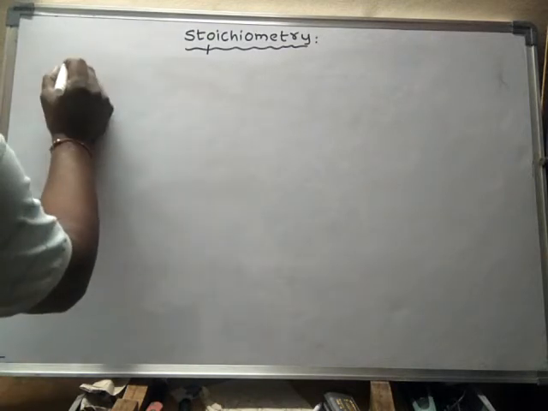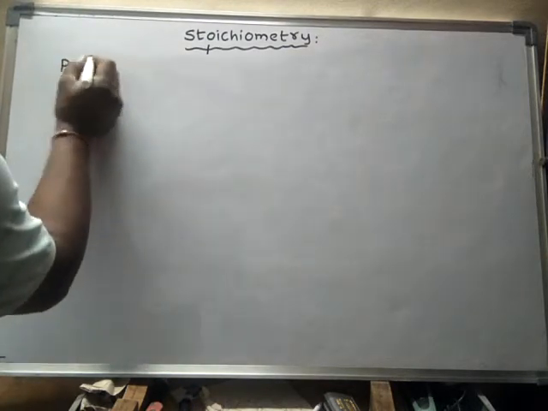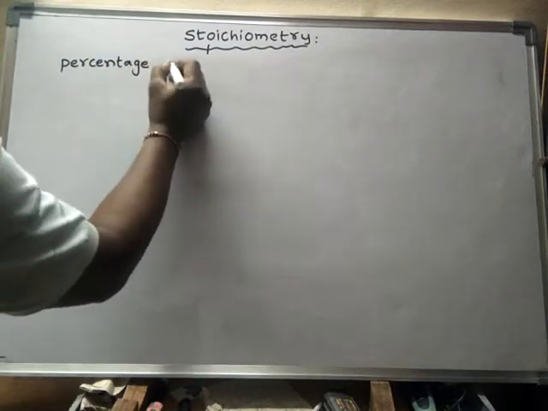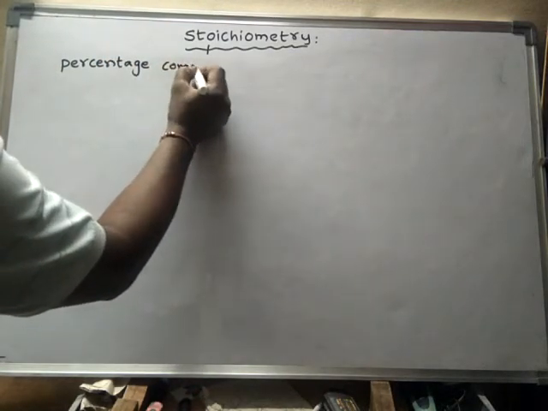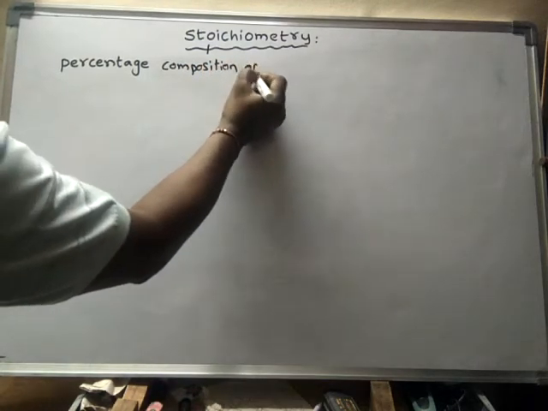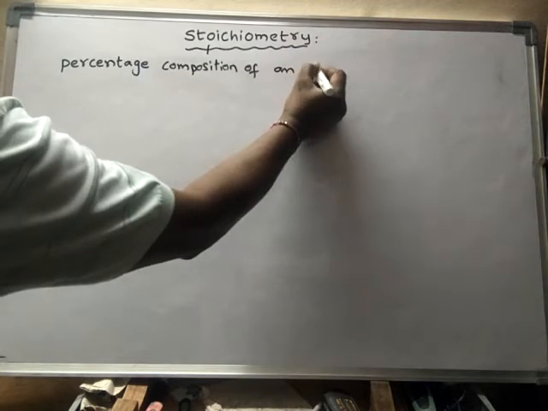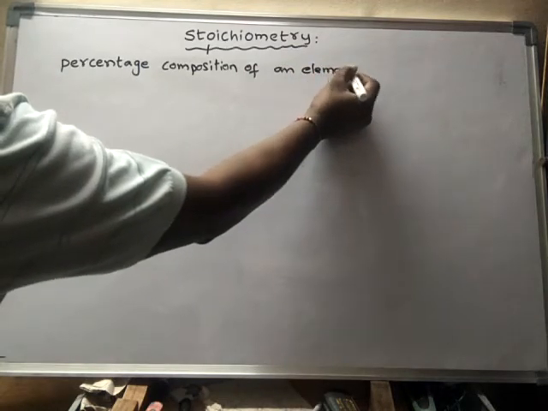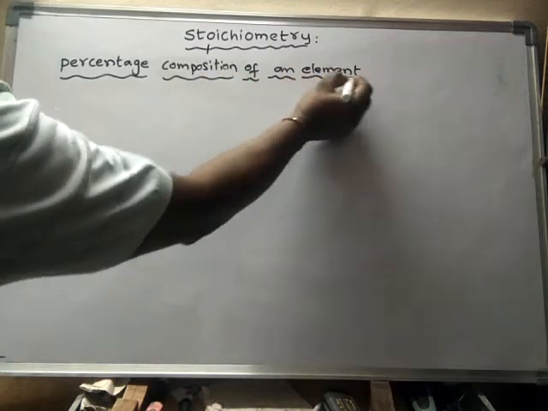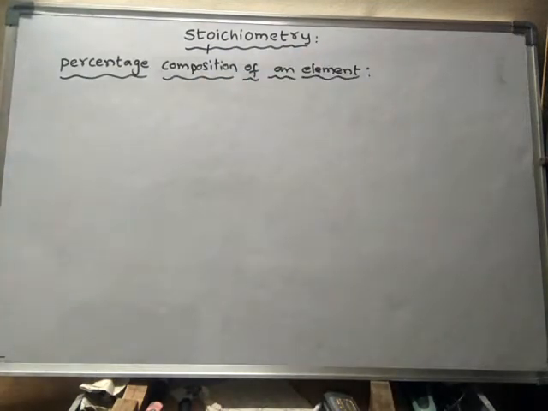What is the percentage composition of an element? How do we find the percentage composition of an element in a compound?